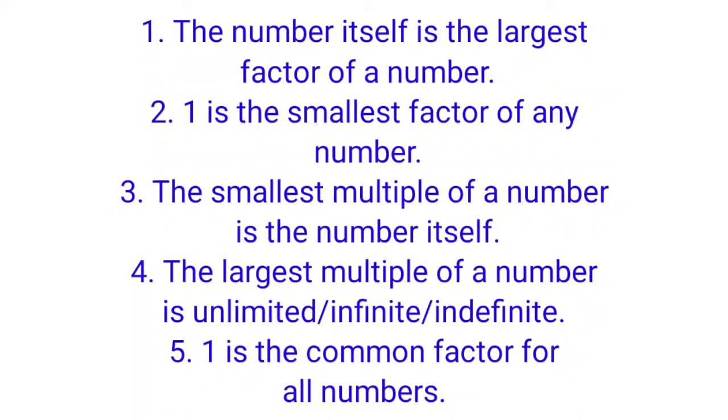The common factor of any two numbers will be minimum 1. So 1 is the common factor of all numbers, because 1 is the factor of all numbers. So when we have to find common factors of two or more numbers, definitely 1 will be a common factor, and other than 1 there may be more numbers, but 1 is the smallest common factor for all numbers. So remember this also. Okay.